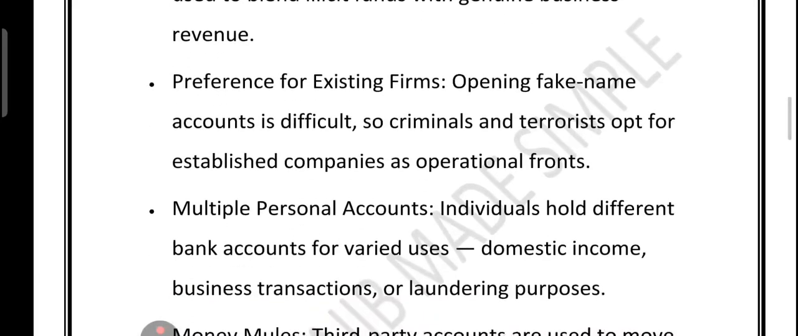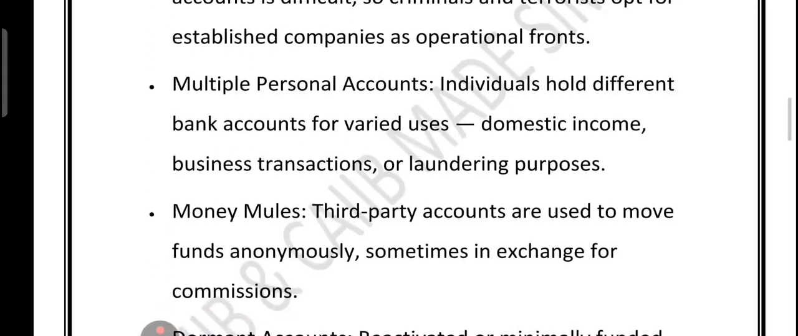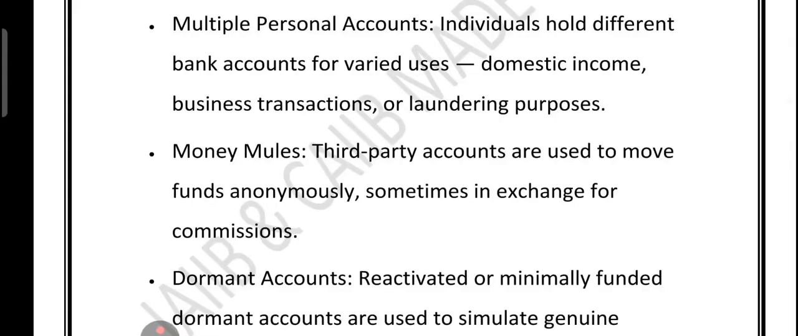Multiple personal accounts. Some people open different bank accounts for different purposes: one for salary, one for business, and another just to move illegal funds. Then we have money mules. What is the meaning of money mules? This is when a third party allows their account to be used for transferring money. They might not even know the full story. Sometimes they just get paid a small commission for helping out.